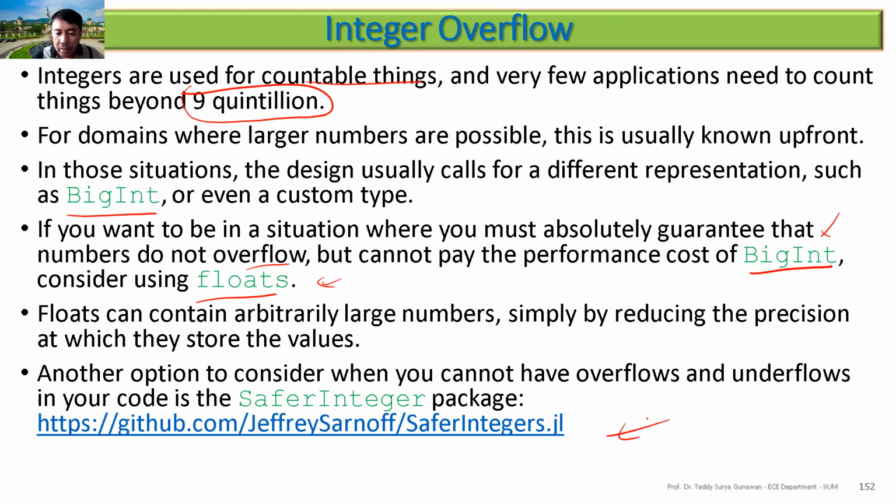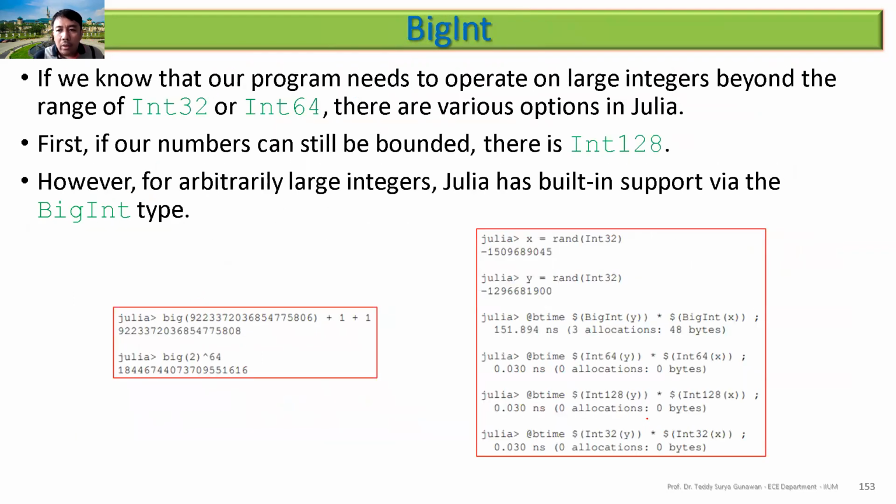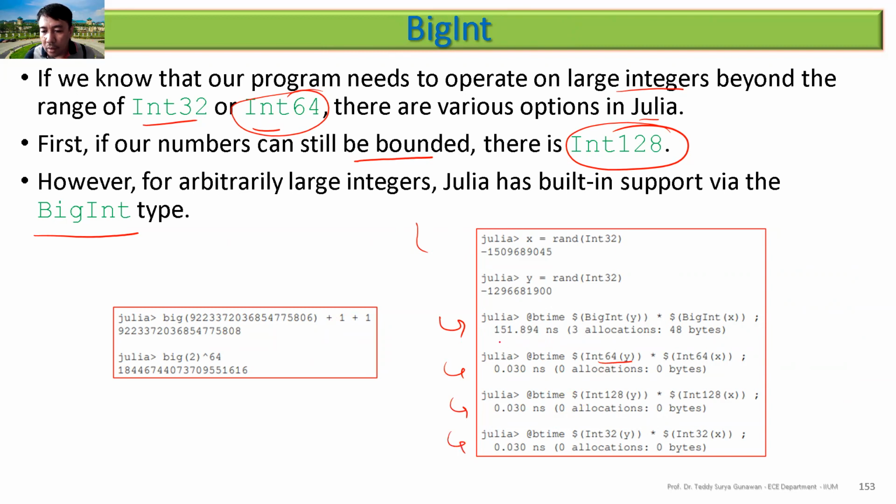There's another package called SaferIntegers, which we can use. If you know that your program needs to operate on large integers beyond Int32 and Int64, there are various options. If the number is still bounded, we have Int128, which is double this one. Or for arbitrary integers, you have the BigInt type. You can try it, but you can see the performance cost compared to Int64. Int128 computation costs you more, but it checks the boundary.